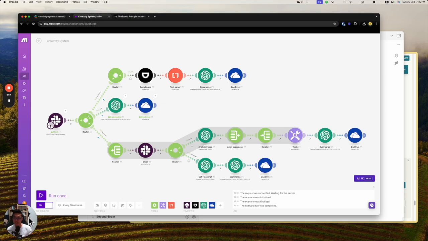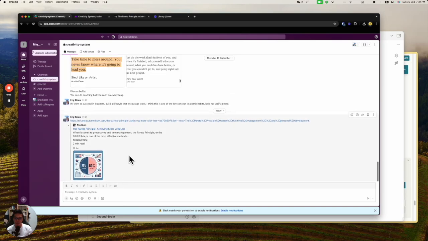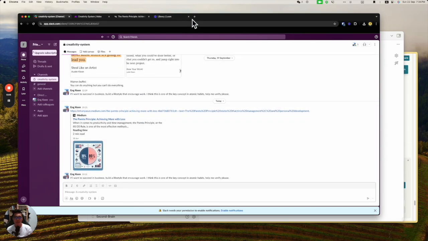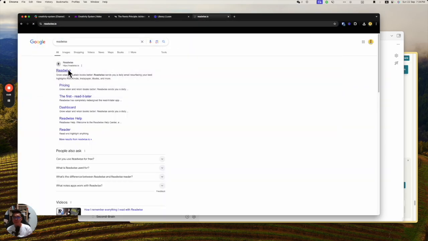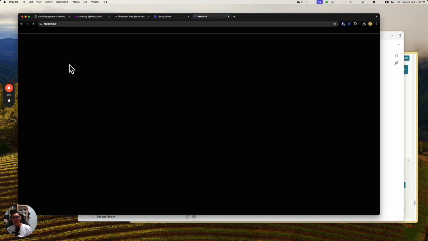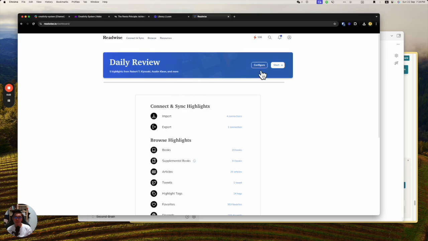So we go to the Slack again. So now we are trying to scrape images. I use another app called Readwise. So basically I use this one to do daily reading, and then it will just capture all the notes for me. So let me try to sign in. I'm using Bitwarden, by the way. This is one of my favorite password managers.